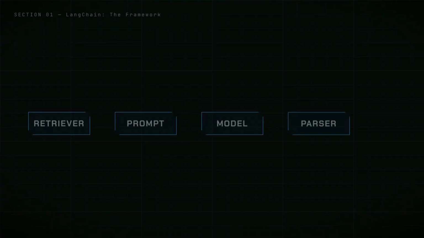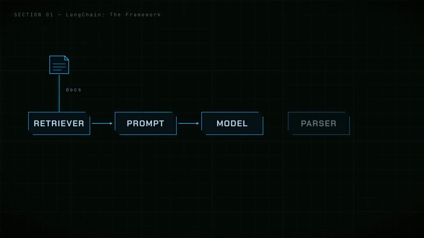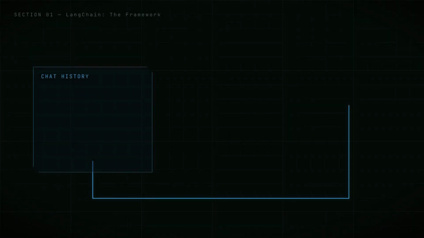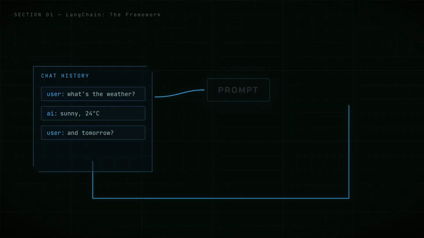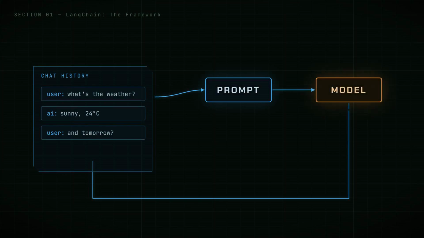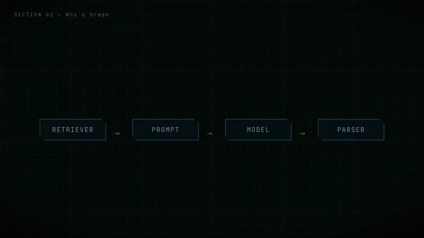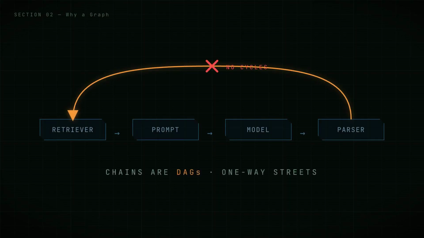A whole RAG pipeline is just a longer pipe. Retriever fetches context, prompt formats it, model answers, parser cleans it up. And because models forget everything between calls, Langchain injects chat history back into the prompt. That's memory. But notice, a chain only flows one way. It's a DAG. No loops, no going back, no second tries.